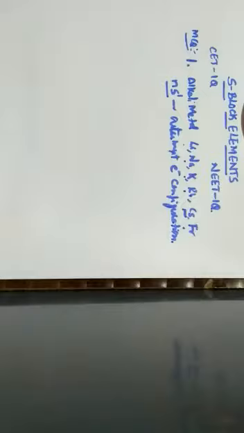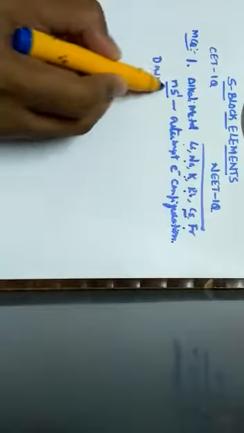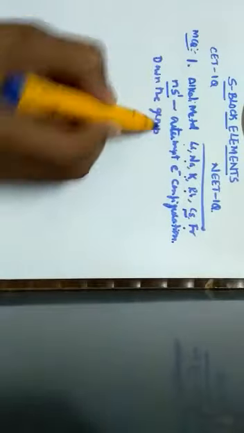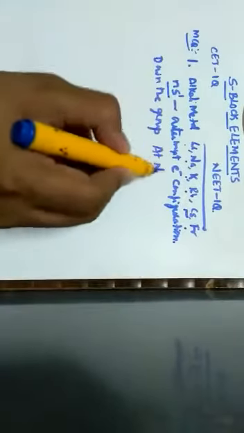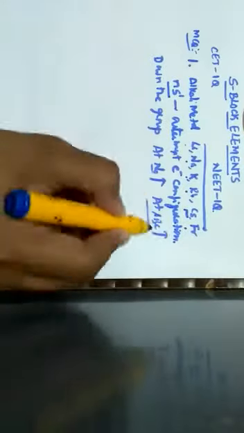Now it has been asked that among the alkali metals, cesium is the most reactive metal because its incomplete shell is nearer to the nucleus, it has a single electron in the valence shell, it is the heaviest alkali metal, or the outermost electron is more loosely bound than the outermost electron of the other alkali metals. When we move down the group, atomic number increases as well as atomic size increases.